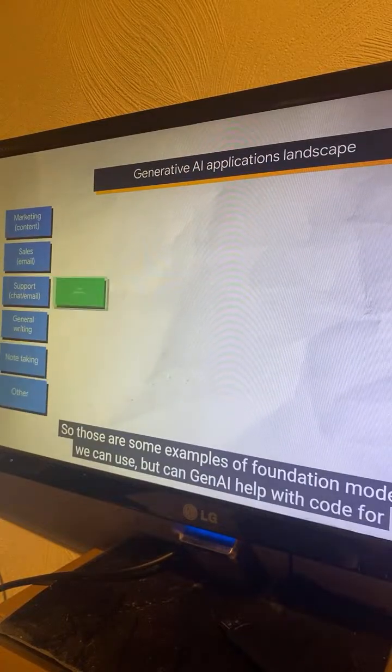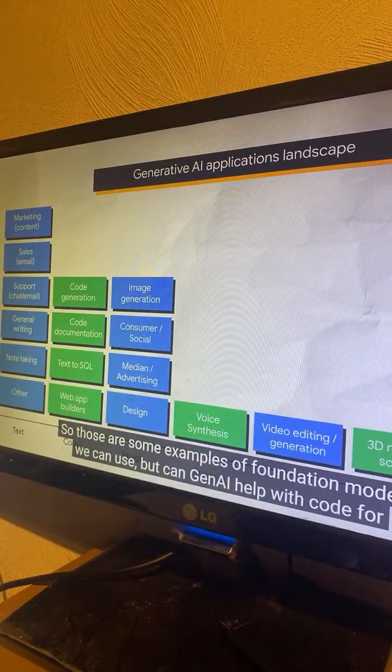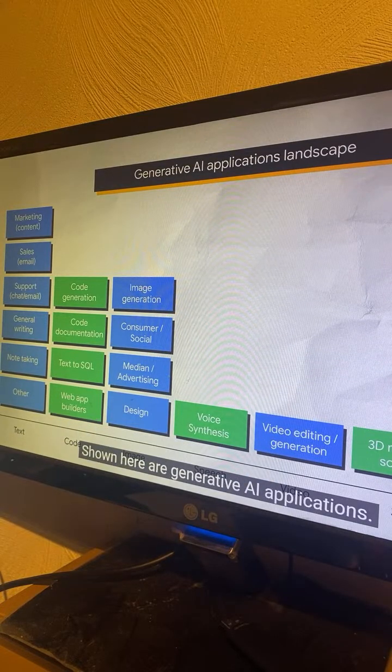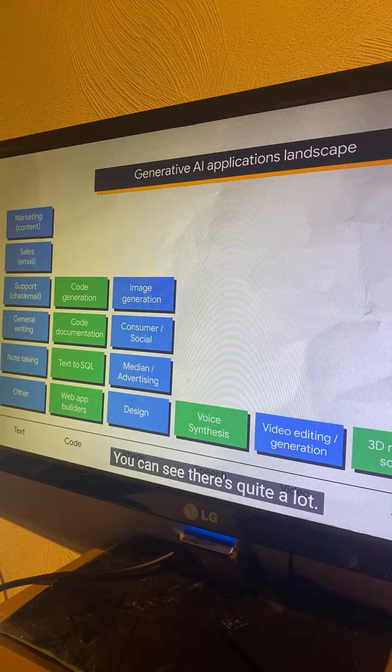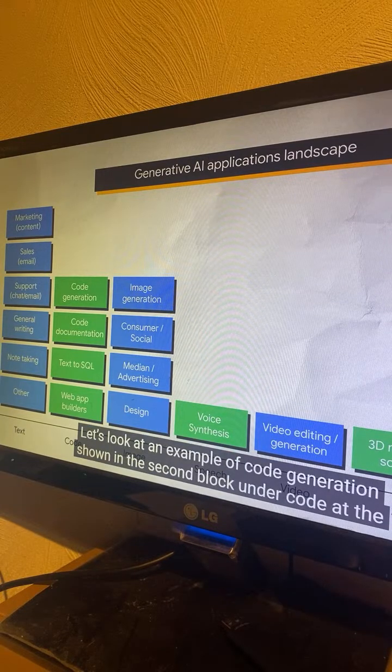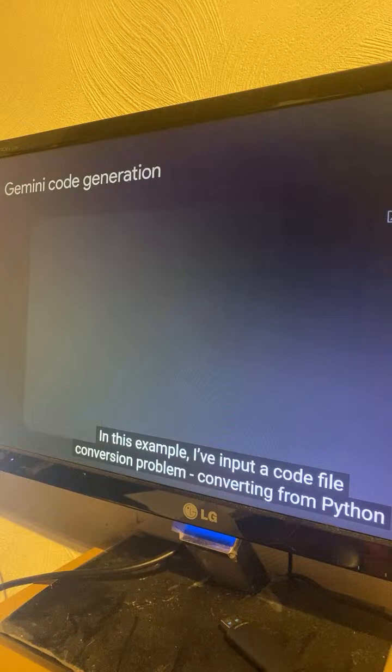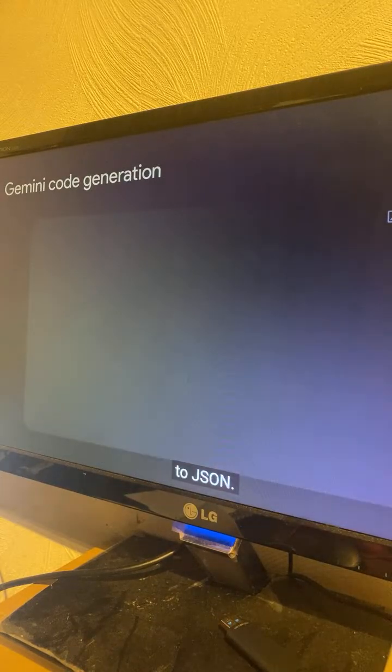So those are some examples of foundation models we can use, but can GenAI help with code for your apps? Absolutely. Shown here are generative AI applications. You can see there's quite a lot. Let's look at an example of code generation shown in the second block under the code at the top. In this example, I've input a code file conversion problem, converting from Python to JSON.